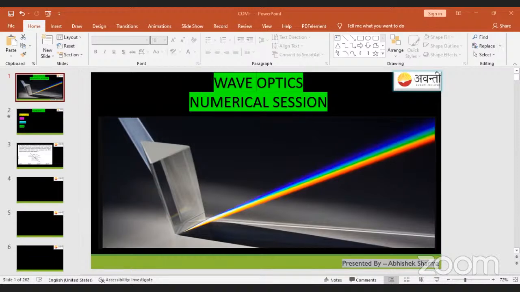Okay, and we'll be starting today a numerical session. I hope it's visible on the screen. Yes, it's here. So today we are going to start a numerical session on wave optics. Next class will start the theory because some students are having a lot of doubts in numericals, and also yesterday's class was not fine due to some external, surrounding issues. So first we'll do the numericals based on what we have learned till now, and after that from the next class we'll see the theory again. So today is just the numerical session.